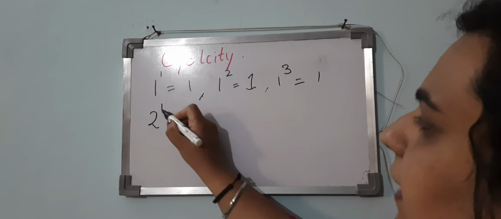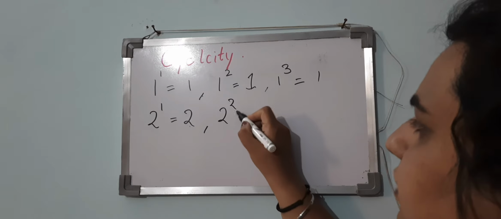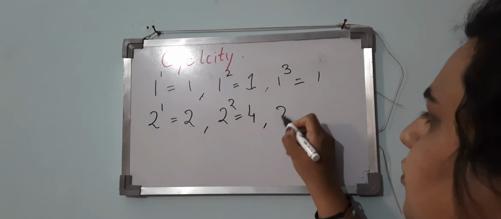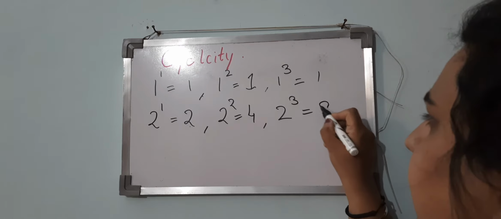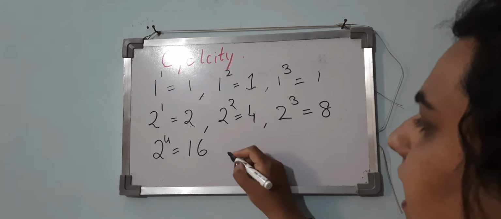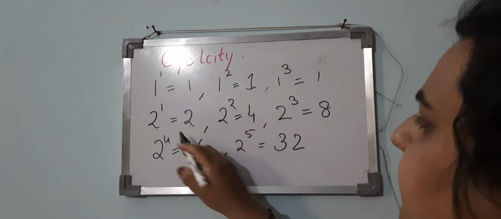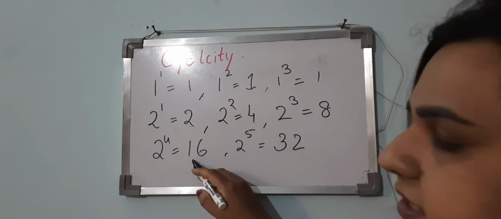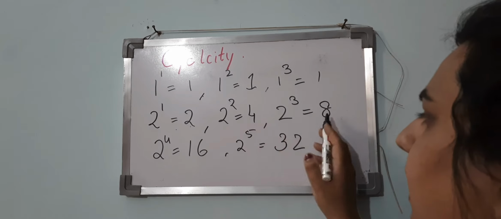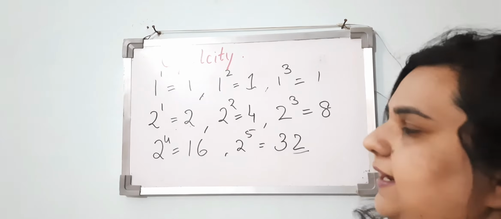If I say 2 power 1 is 2, 2 power 2 is 4, 2 power 3 is 8, 2 power 4 is 16 and 2 power 5 is 32. Means after 4 powers we again get 2.